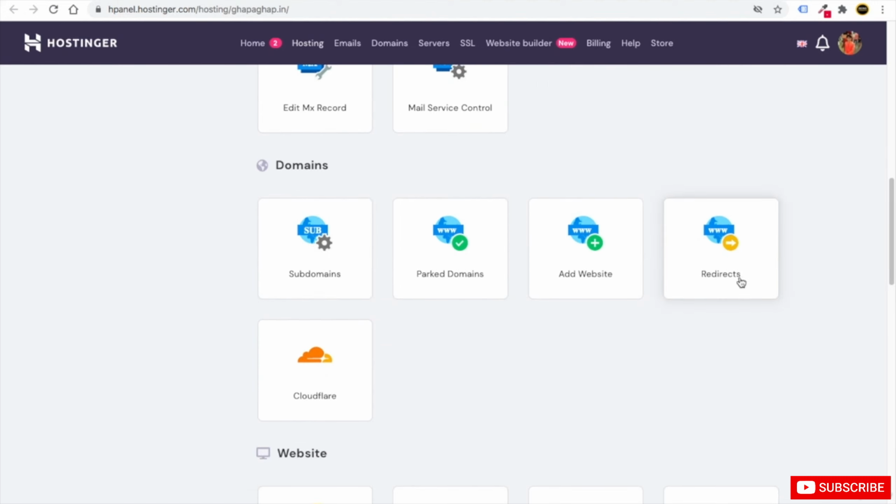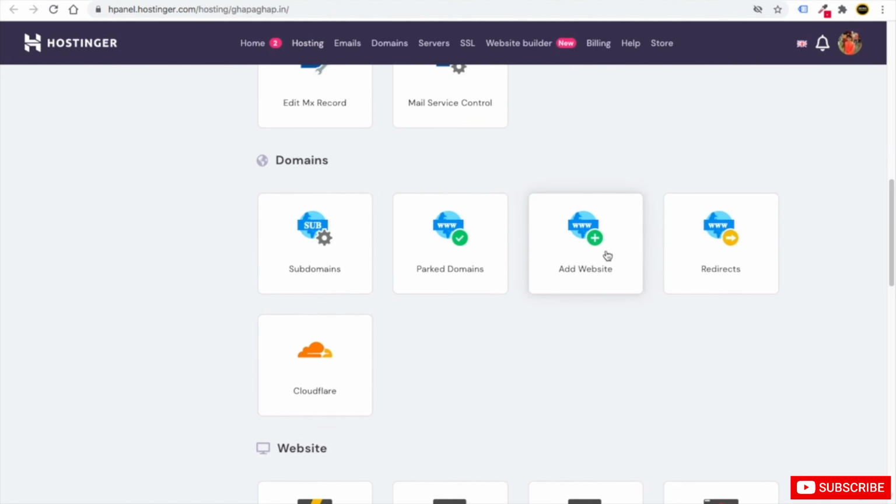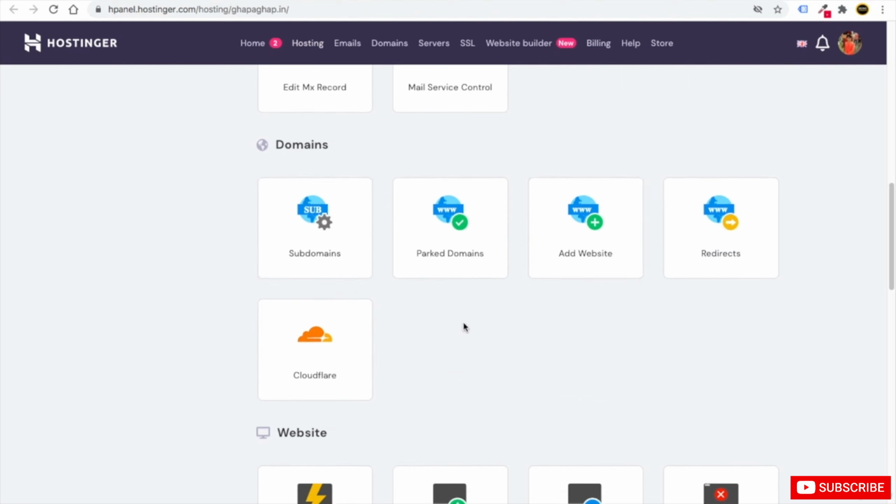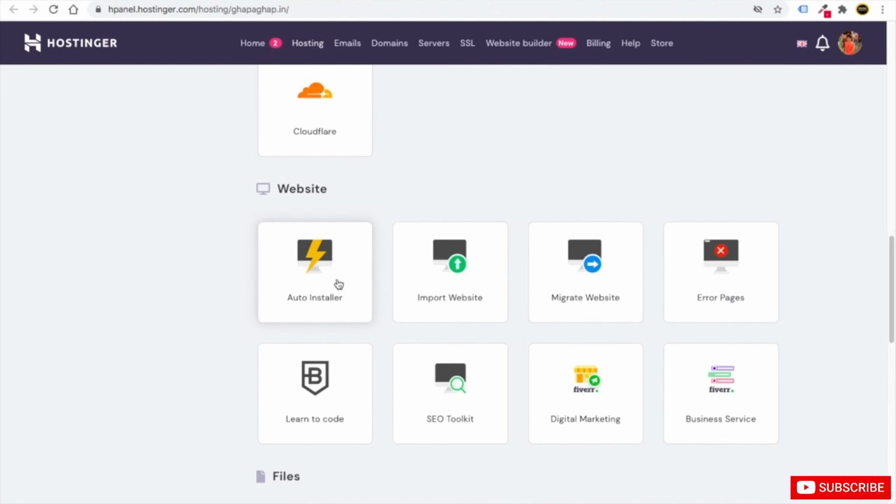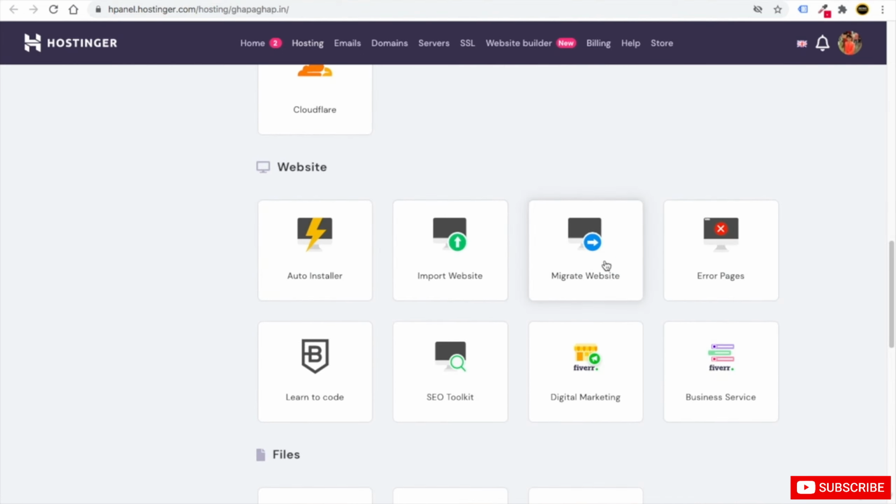Then here you will get domain details. From here you can add any website subdomains. You can go with Cloudflare, import website, or migrate website. For example, if you want to migrate one of your websites inside Hostinger, say you have one website on SiteGround and you want that site to come to Hostinger, you can go to migrate. The company will do this for you absolutely free.